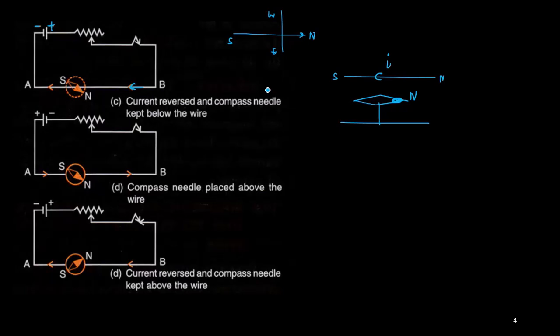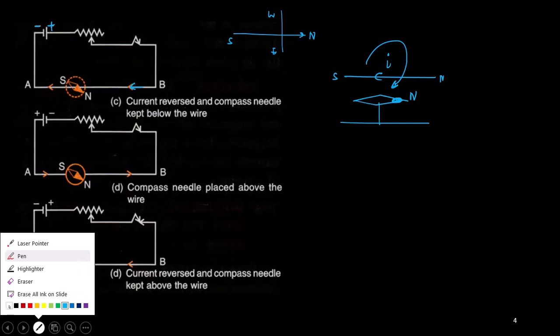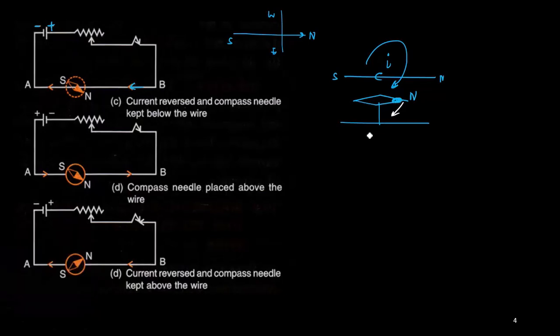Now again you place the thumb of the right hand towards the left-hand side, and you fold the fingers. Once you fold the fingers, the fingers come out of the plane. So the tendency is that the north pole will be shifted outward, so in this direction the north pole will deflect. That direction is towards our east. This is the direction of the force on which the north pole will be deflected. Similarly, oppositely, the south pole will be deflected towards the west.